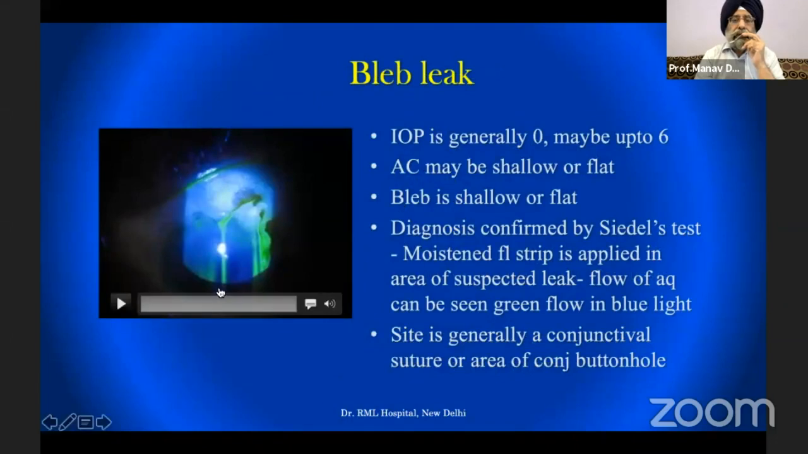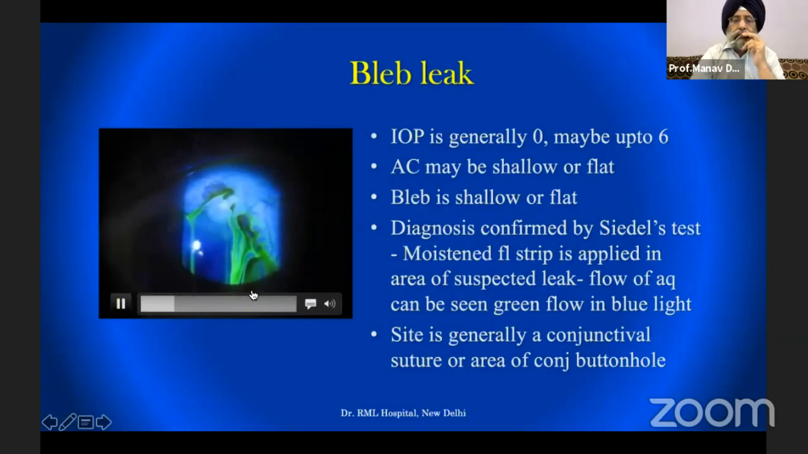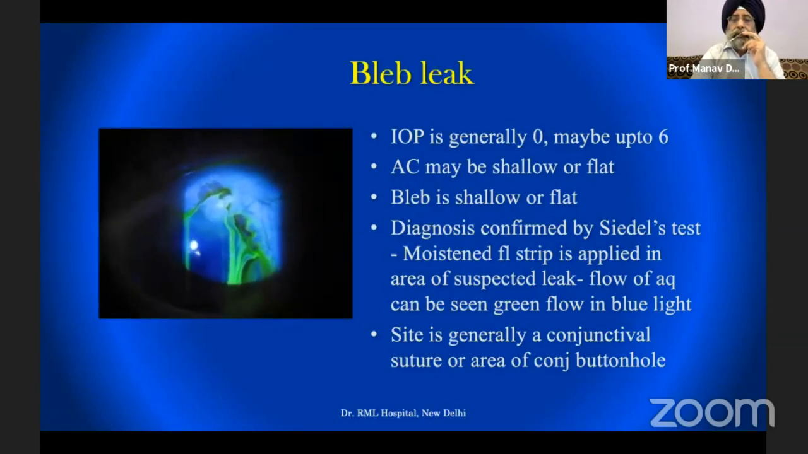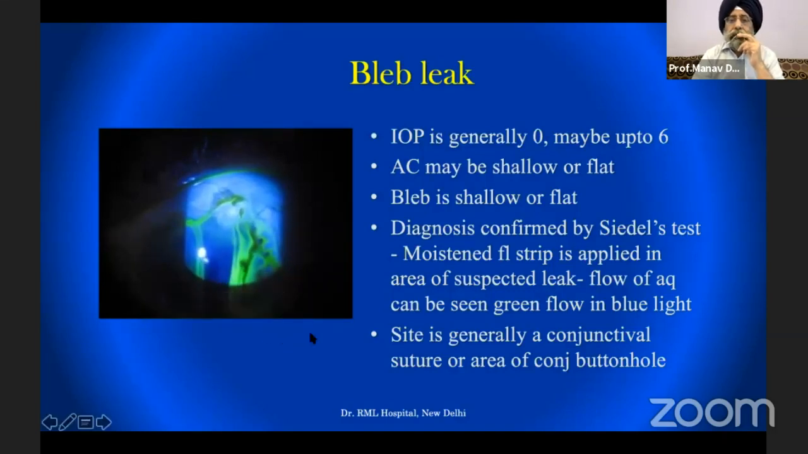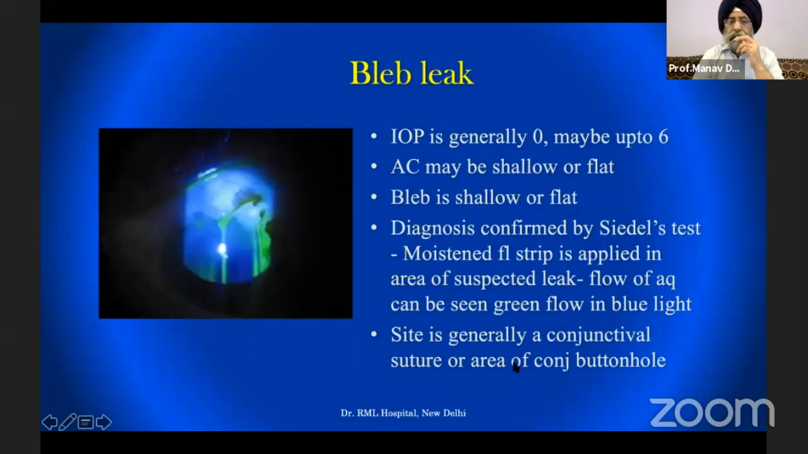And this is a case of bleb leak, where the IOP is generally very, very low, the AC may be flat or shallow, and the bleb is shallow or flat. The diagnosis is confirmed by the Seidel test, which you have just now seen in the video. The moisture flow strip is applied in the area of suspected leak, and flow of aqueous can be seen as a green flow in the blue light. The site is generally a conjunctival suture or an area of conjunctival buttonhole.